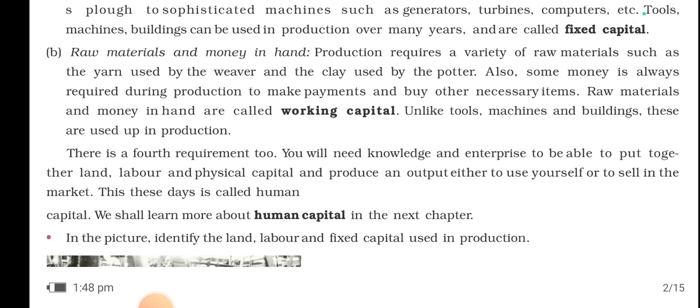So obviously everything can be managed with the help of machineries, right? But who will combine all these things? I mean, who will combine the land, labor, and physical capital to produce the output? Obviously, who? Human only. So that's why human capital. So we will understand this thing in the next chapter.